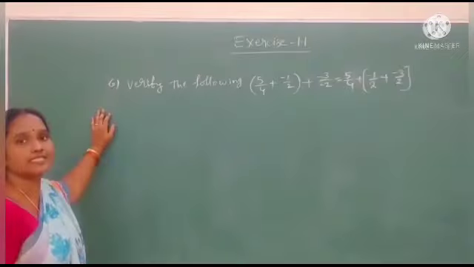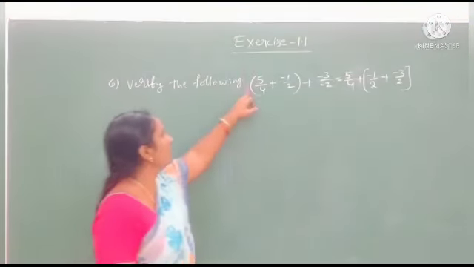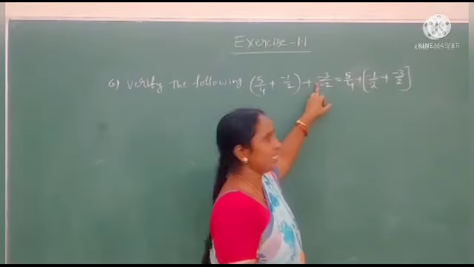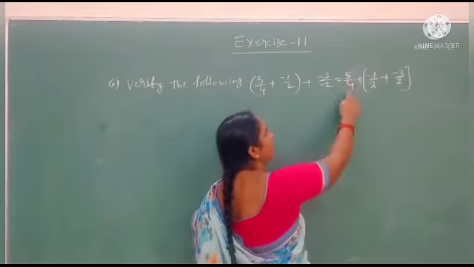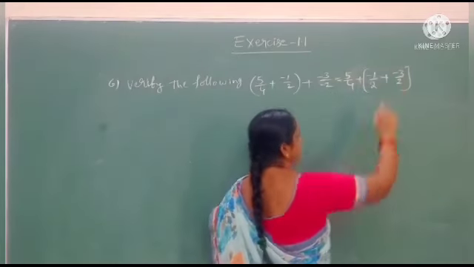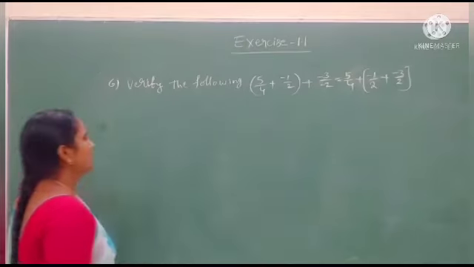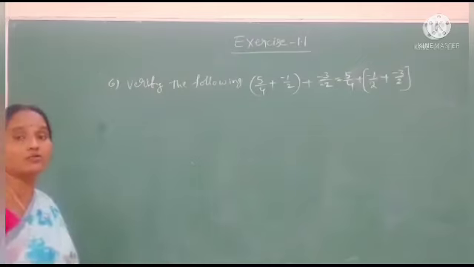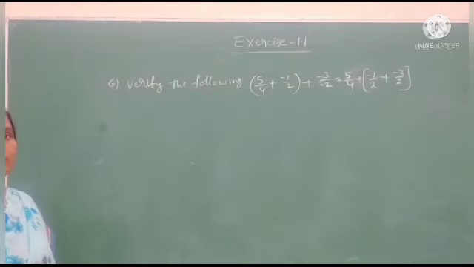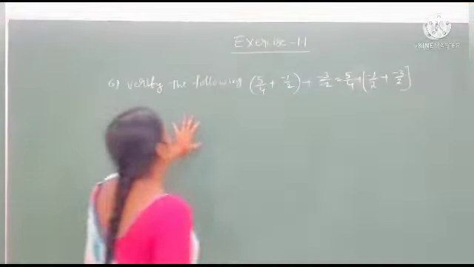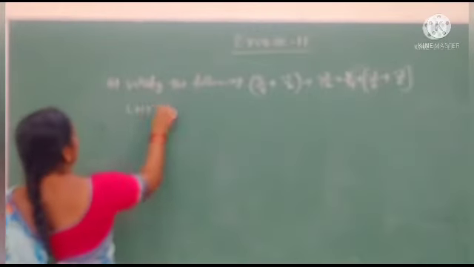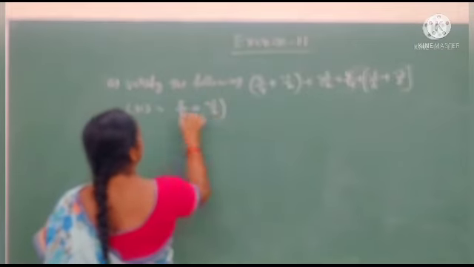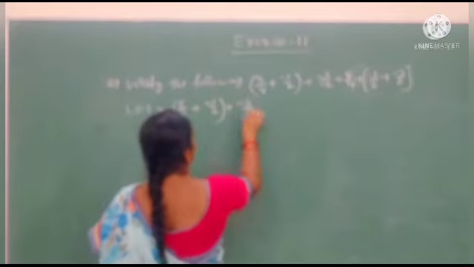Next, we will go for the sixth question. Verify the following: minus 5 by 4 plus minus 1 by 2 plus minus 3 by 2 equals 5 by 4 plus minus 1 by 2 plus minus 3 by 2. Verify means the LHS value should be equal to the RHS value. First, we take the LHS value. What is the LHS value? 5 by 4 plus minus 1 by 2 plus minus 3 by 2.